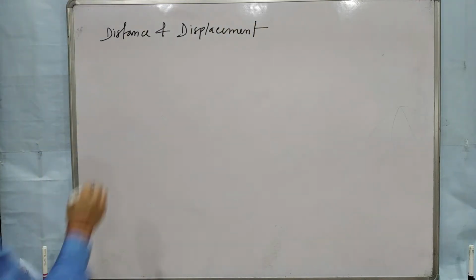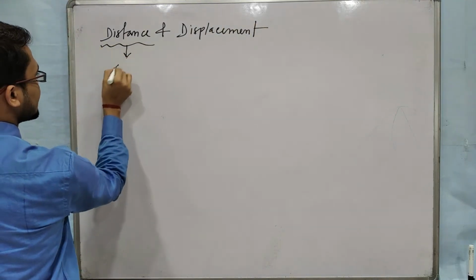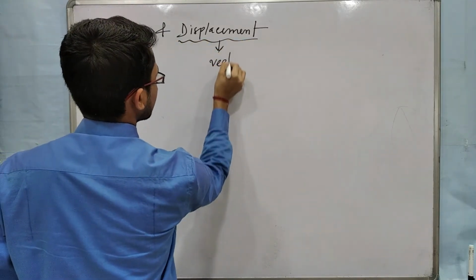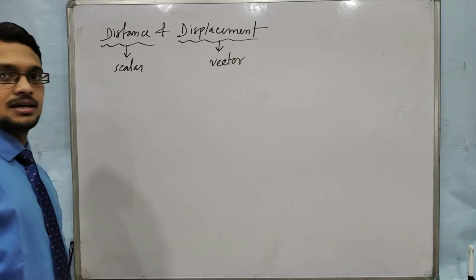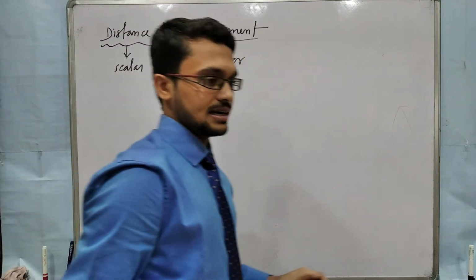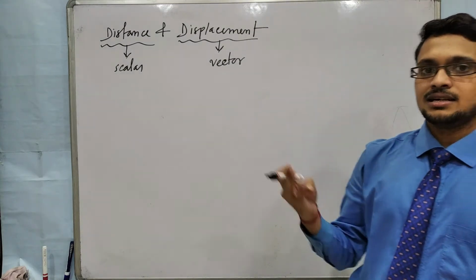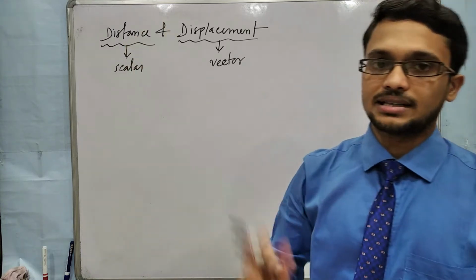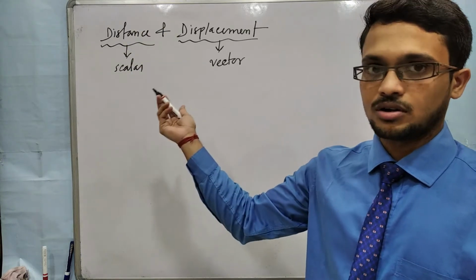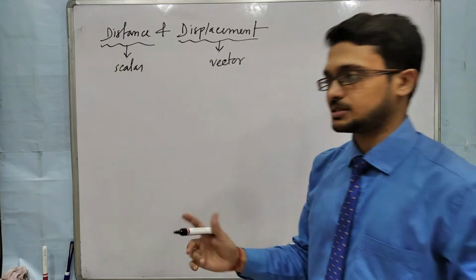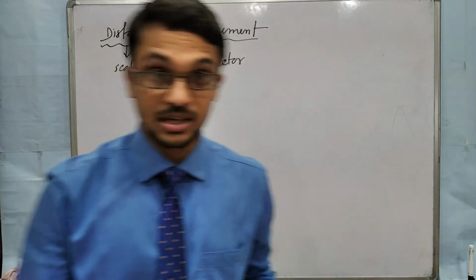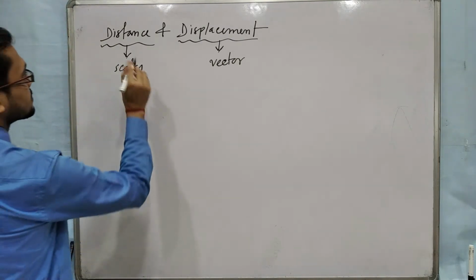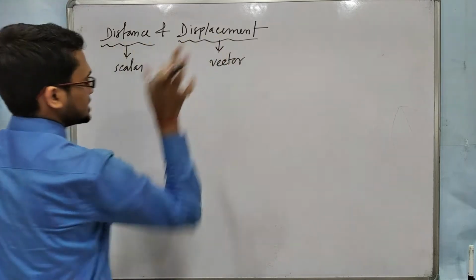Among these two terms, distance is a scalar quantity and displacement is a vector quantity. Vector means to express displacement we need two things, magnitude and direction, and to express distance we need only one thing, magnitude. Unit we will always need, because these are physical quantities, so to express any physical quantity we have to use a proper unit. So what is distance and what is displacement?